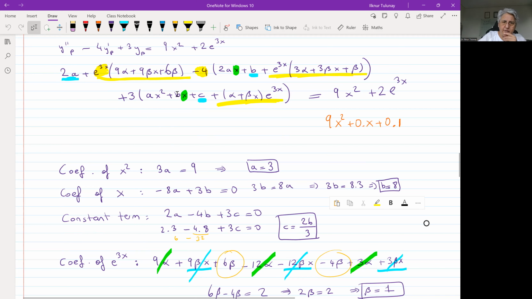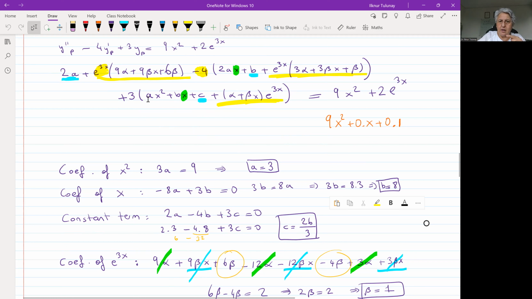We have 9 alpha, 9 beta x, 6 beta from here. And then we need to multiply this once by minus 4: minus 12 alpha, that's that guy here, minus 12 beta x, and minus 4 beta.